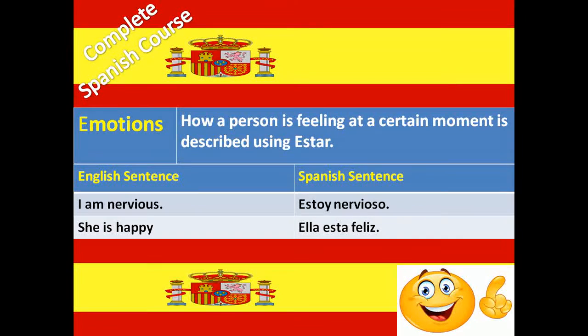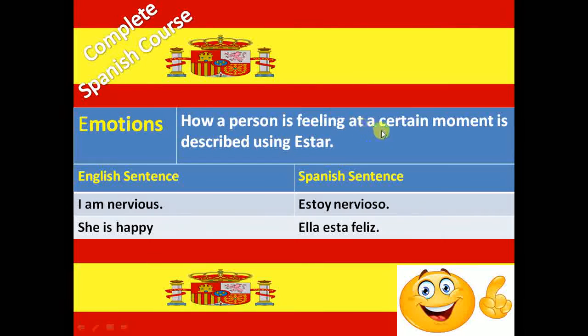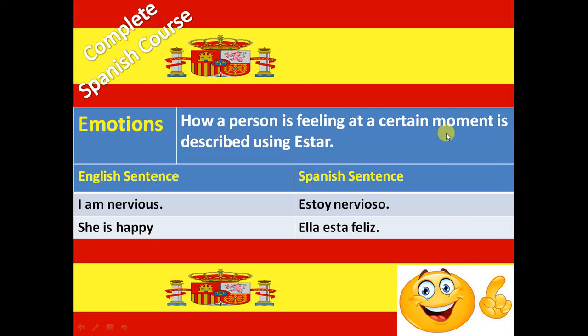Next category is emotions. How a person is feeling at a certain moment is described using estar. Let's take an example. I am nervous: Estoy nervioso. She is happy: Ella está feliz. So emotions come in the estar category, and to describe emotions we use the estar verb conjugation.